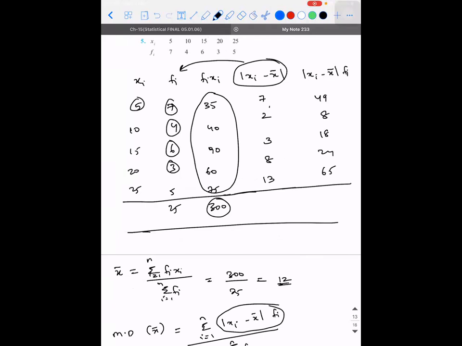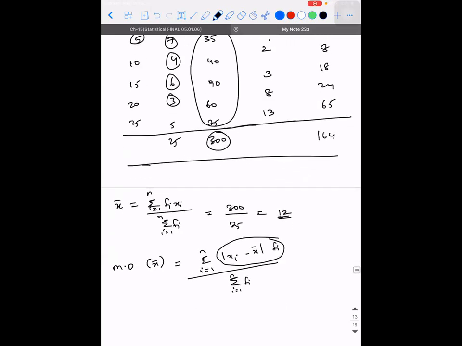How much is this? 49 plus 8 is 57. 57 plus 18 is 75. 75 plus 24 is how much? 99. 99 plus 65 is 164. So 49 plus 8 is 57, 57 plus 18 is 75, 99, 164. So what is the formula? It is 164 divided by 25.